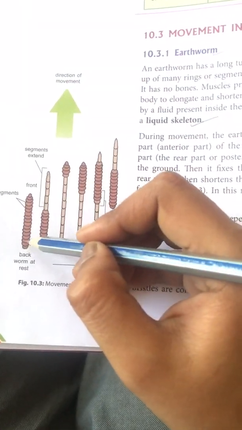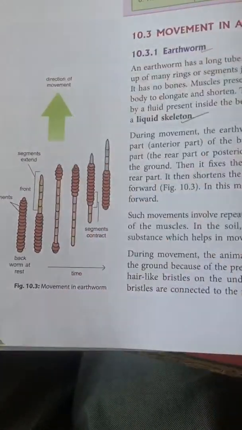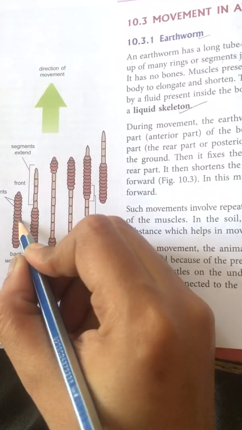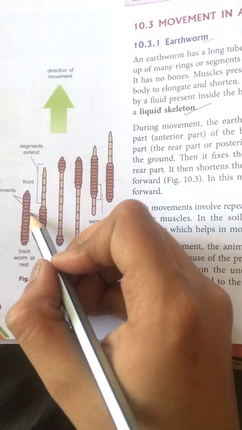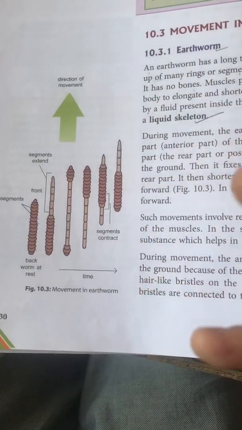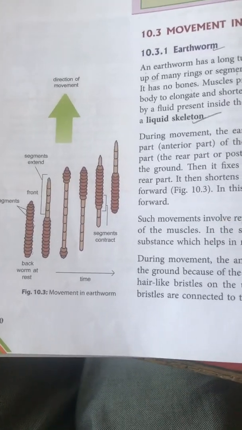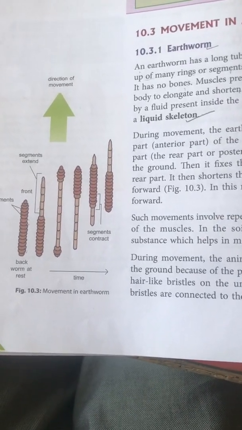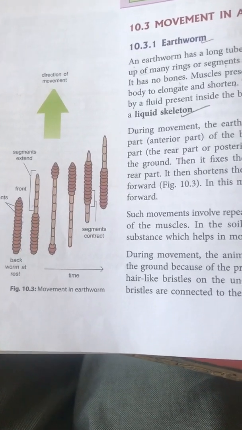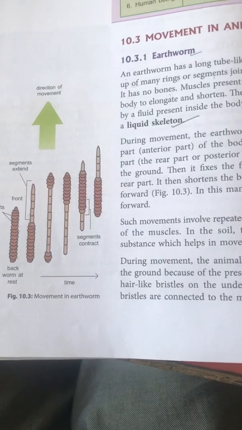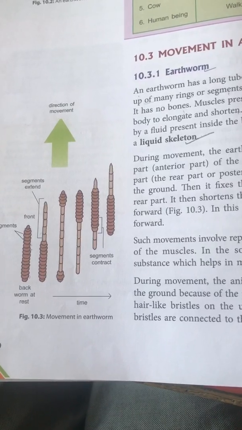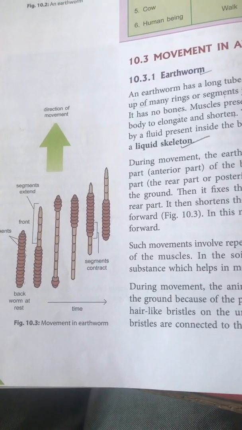These are the rings present on the surface of the earthworm. They help it make a grip on the surface of the soil, so that it can easily move from one place to another. There is no bone present inside the body of the earthworm, and there is a presence of fluid, so it is known as a liquid skeleton.